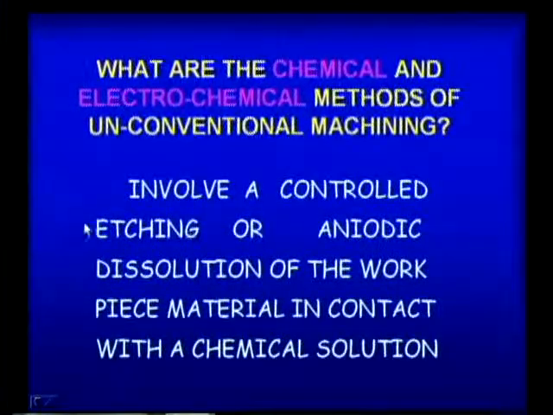So, when the workpiece is in contact with the chemical solution, etching takes place and material removal occurs. This is the principle of the chemical or electrochemical unconventional machining process.